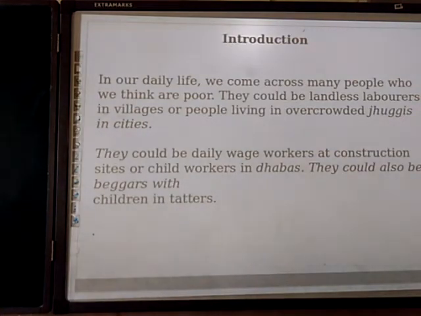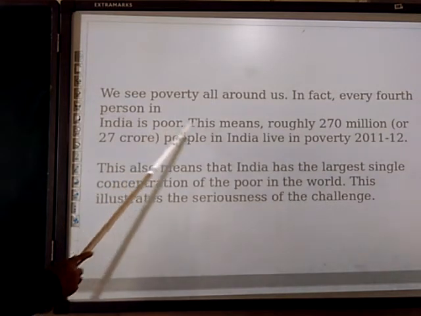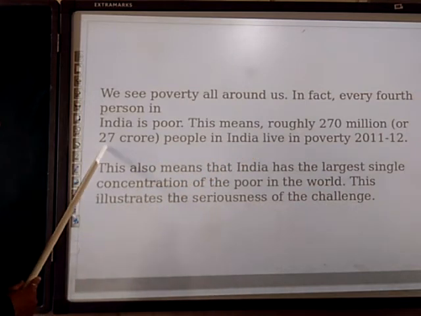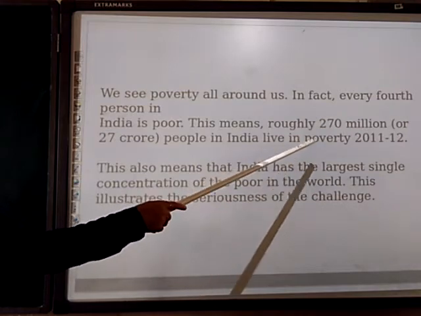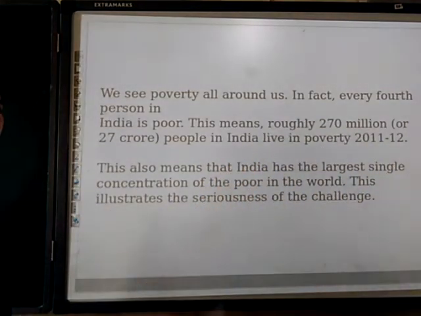Moving further to see the cases. We see poverty all around us. In fact, every fourth person in India is poor. This means roughly 270 million or 27 crore people in India live in poverty. The data from 2011 to 12 speaks about this number of people.